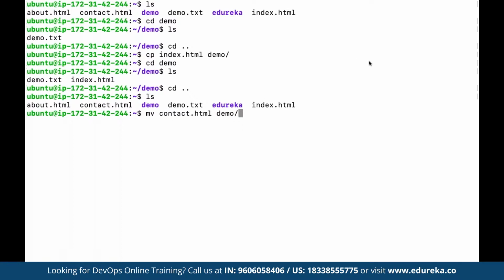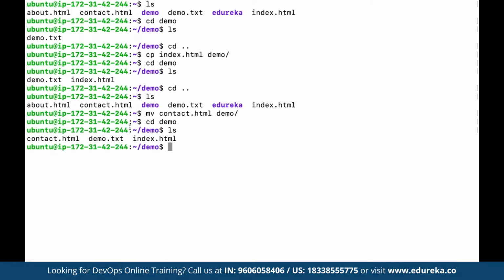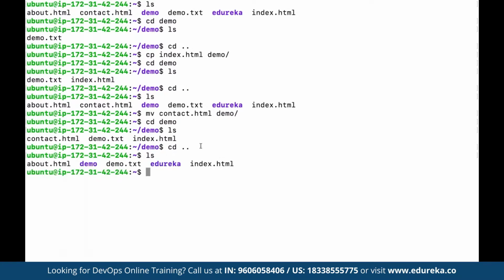So here we can define, first of all, the source, that means from where the file has to be moved, and then the destination, where the file has to be moved. So here we can define the path. And now again, if we move to demo and we use ls, you can see this contact.html has been successfully moved. And now if we come back, use ls, we can see contact.html is no longer available in the main directory because now it has been moved into the demo folder.